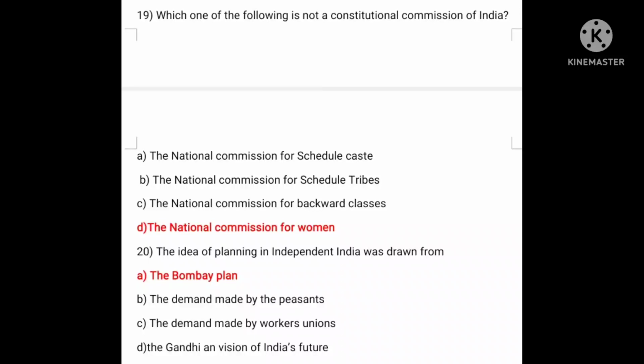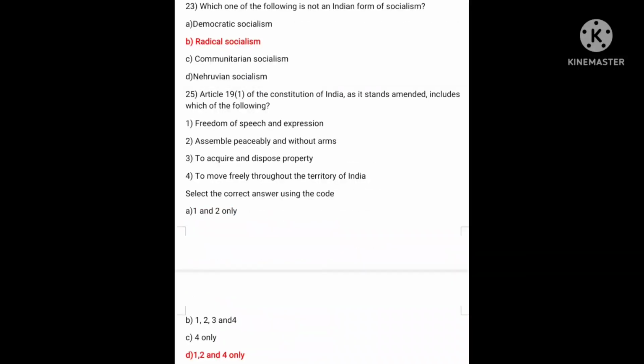Next. The idea of planning in independent India was drawn from A. Bombay Plan. B. The demand made by the peasants. C. Demand made by the worker unions. D. Gandhi's vision of India's future. So answer is A, that is the Bombay Plan. Which one of the following is not an Indian form of socialism? A. Democratic socialism. B. Radical socialism. C. Communitarian socialism. D. Nehruvian socialism. Answer is B. Radical socialism.